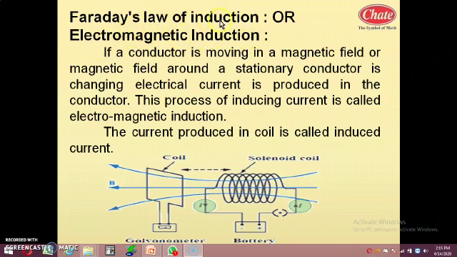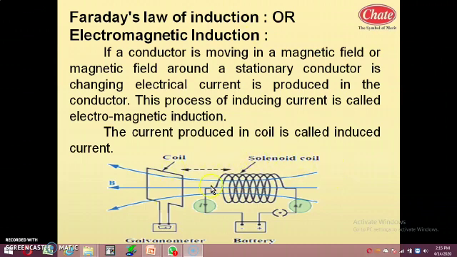This Faraday's law of induction gives an idea about induced current. Induced current means generation of current, how the current is generated. What is electromagnetic induction? On the basis of electricity and magnetism, means on the basis of electromagnetism, we can induce the current. This is called electromagnetic induction. On the basis of an electromagnet we can induce the current, we can generate the current. That is called electromagnetic induction.